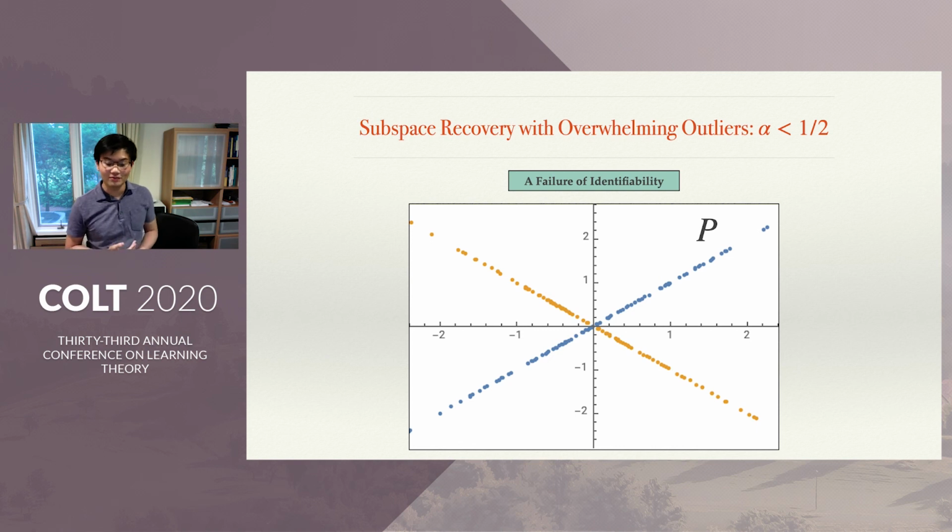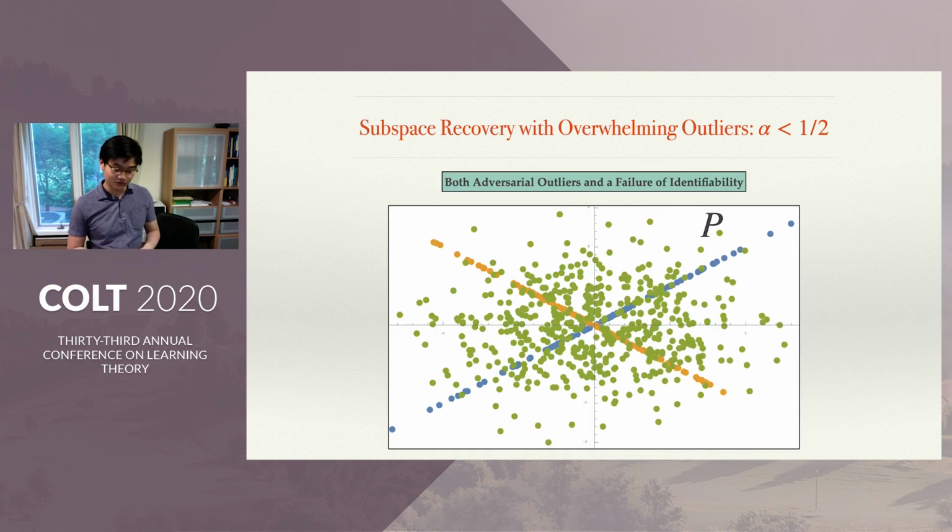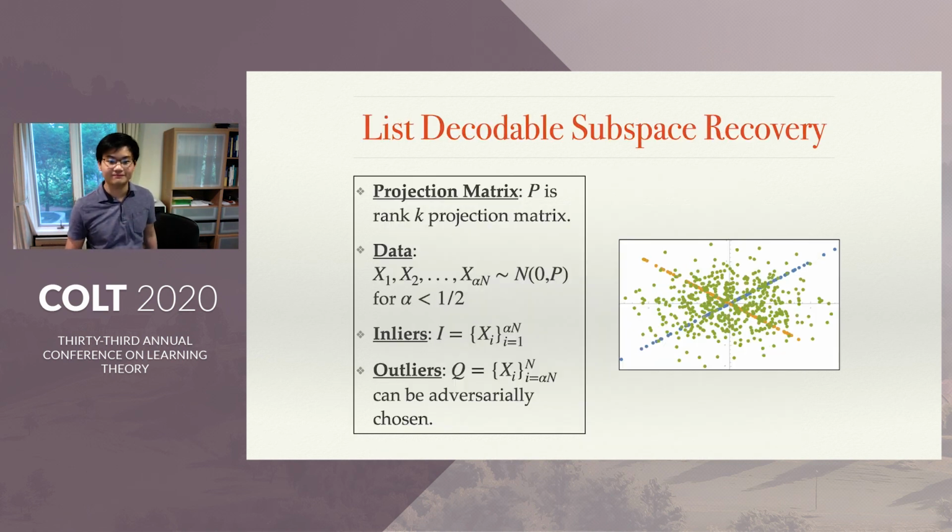But what one could hope is to recover a succinct list of subspaces, one of which is close to P. This is analogous to list decoding in the theory of error-correcting codes. Now, we're going to take this prototypical example and keep it in our minds for the rest of the talk, and we'll be constantly referencing it.